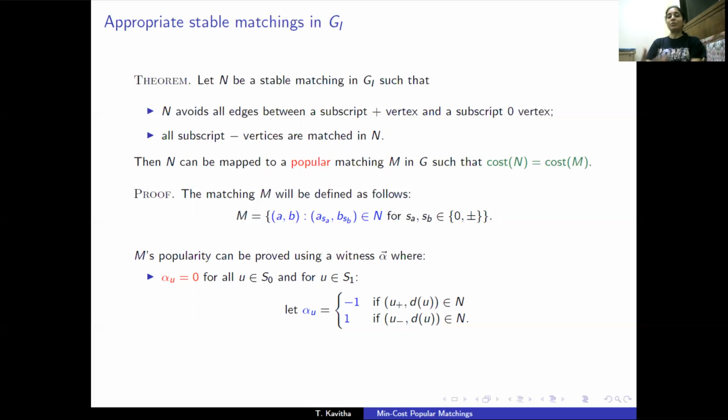That is, alpha is dual feasible, if you recall the dual LP that we defined some time ago. So that is really the most technical proof here. We use the fact that N is stable in G_I to prove that all edges are covered. That is, alpha_A plus alpha_B is at least weight_M of AB. This is a rather involved proof.